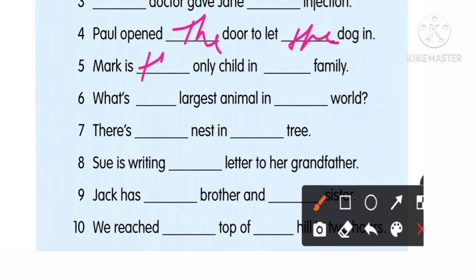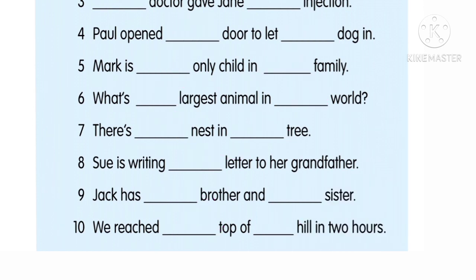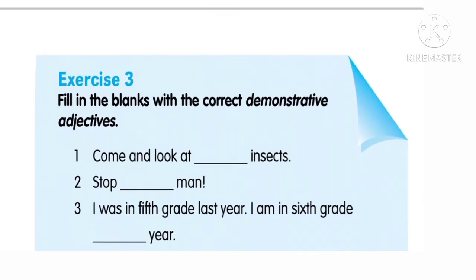And Mark is the only child in the family. What's the largest animal in the world? See, I got most of the answers the. There's a nest in the tree. Sue is writing a letter to her grandfather. Jake has a brother and a sister. We reached the top of a hill in 2 hours. If it is wrong, then correct me.